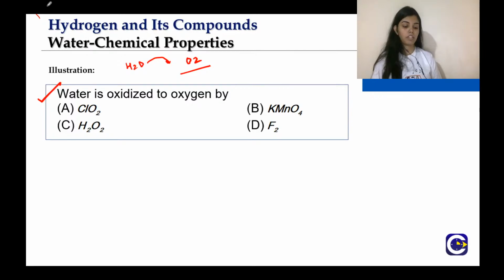Yes, very good, Ridhishri. The answer is F2. F2 has the ability to oxidize water into oxygen and it itself gets reduced to F minus. Good. Option D.